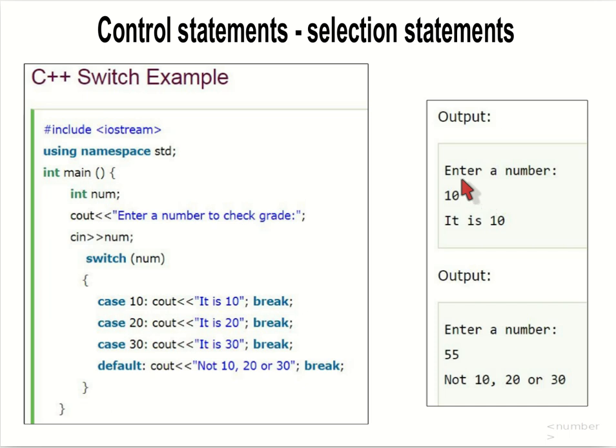If I give the value as 10, then it will produce the output, it is 10. Now if I give the input as 55, it will produce the default output, that is, not 10, 20 or 30.